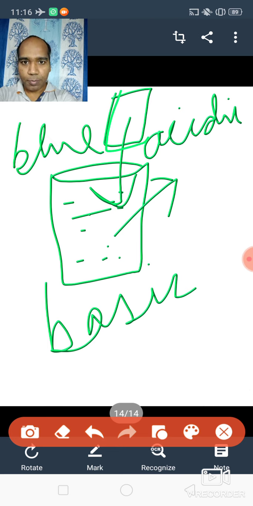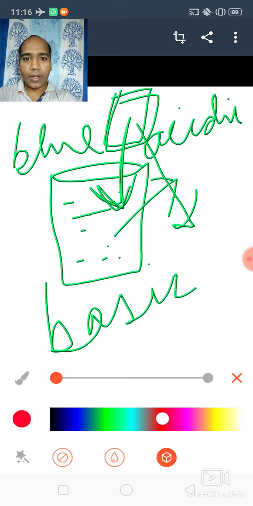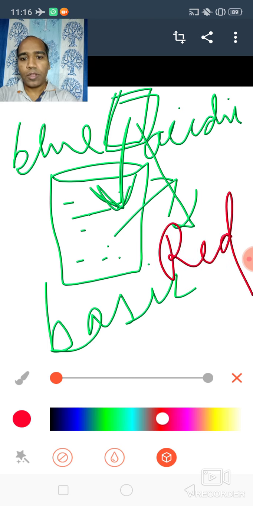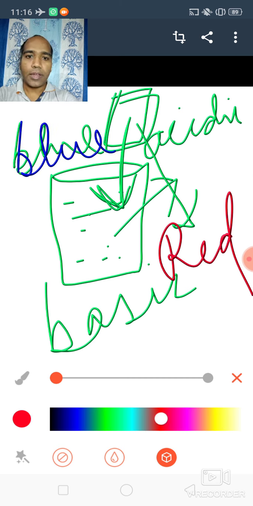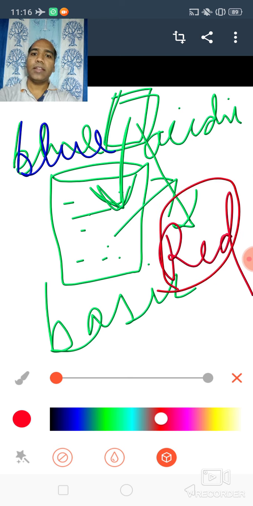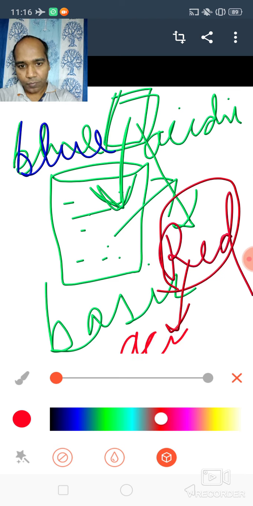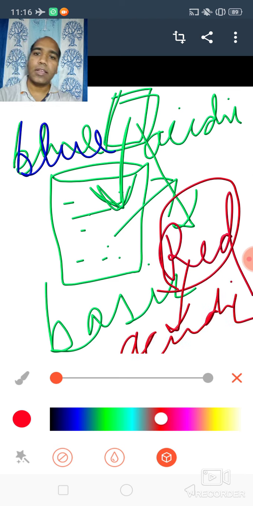If I dip blue litmus paper in this solution and it finally turns from blue into red, then it will be called acidic. Now if I take red litmus paper and it turns into blue, then the solution will be called basic.